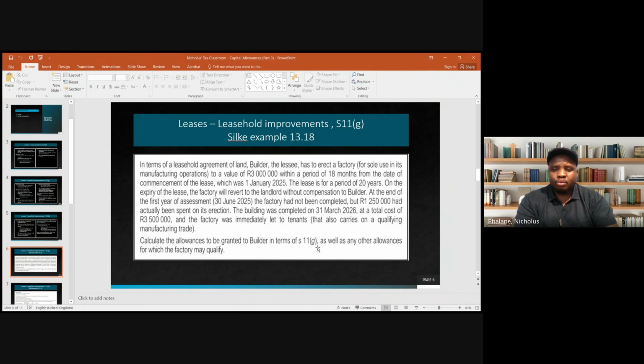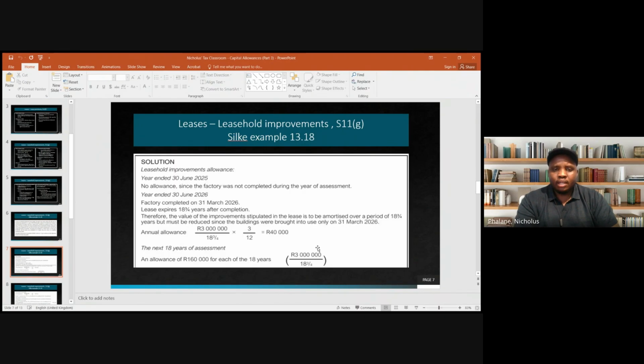Let's quickly go through the solution just to see what they have here. When you look at the solution, for the 2025 year of assessment, because the improvements were still being constructed, nothing will be claimed there. Then for the 2026 year of assessment, they are saying the lease expires, so the remaining period is 18 and 3/4 years. So 3/4 is 0.75, so it's 18.75.